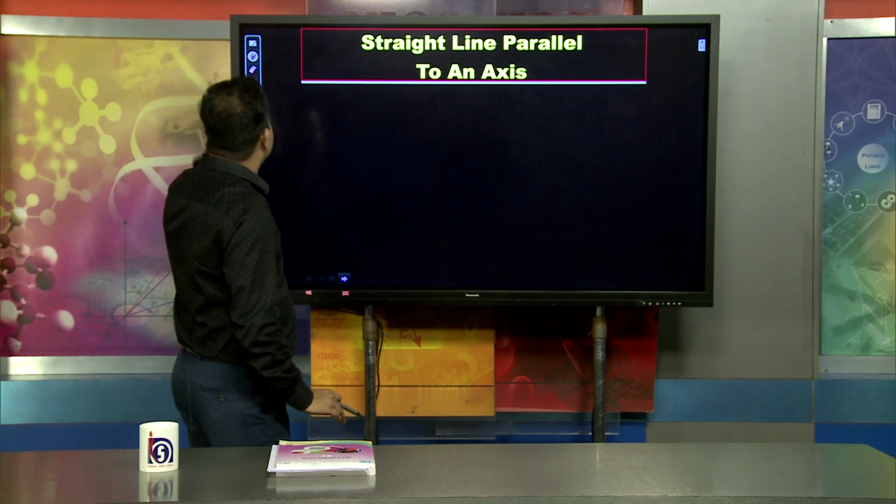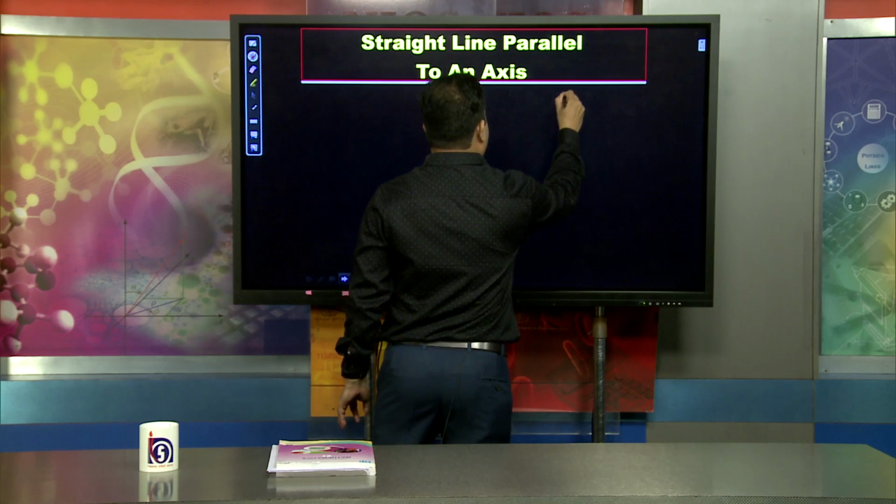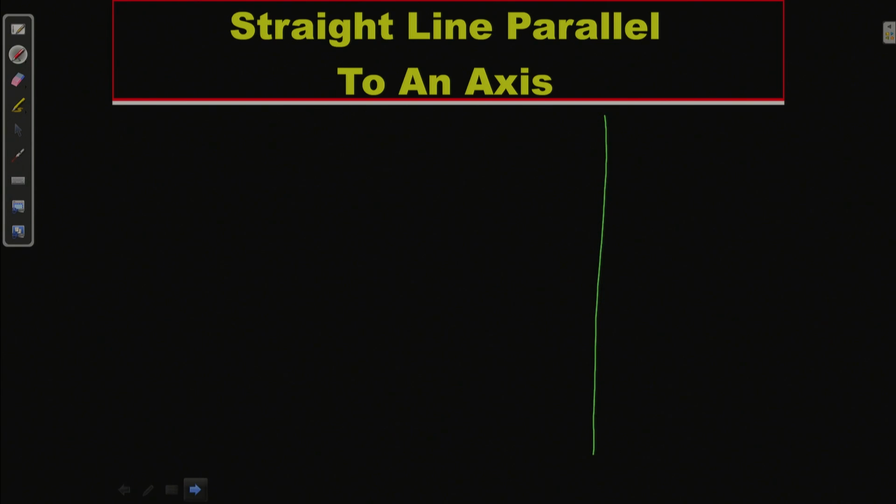Straight line parallel to an axis. Suppose this is the coordinate axis, as you already know. Suppose this is x, this is x dash, and the vertical line is y, y dash, and this is the origin.